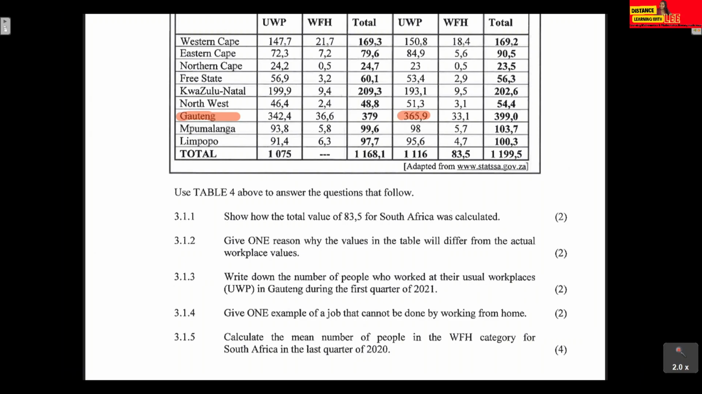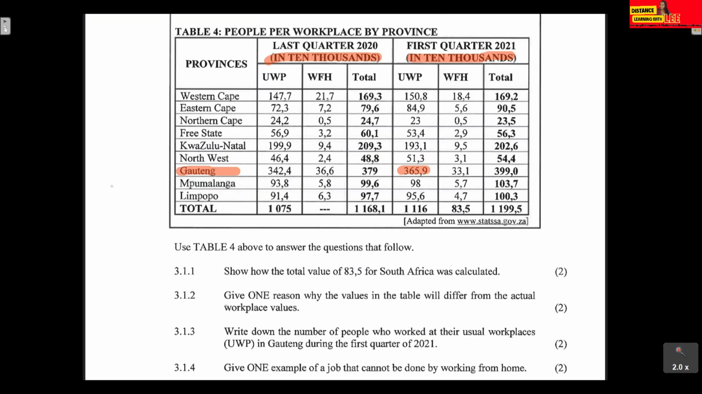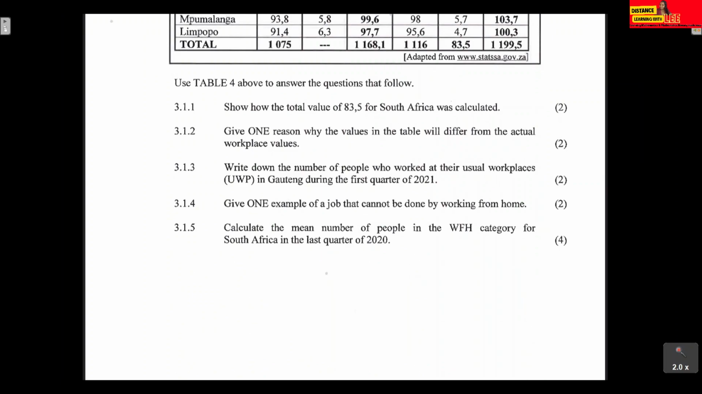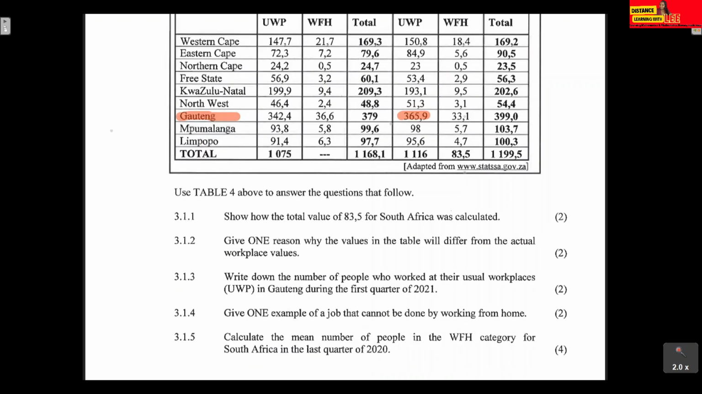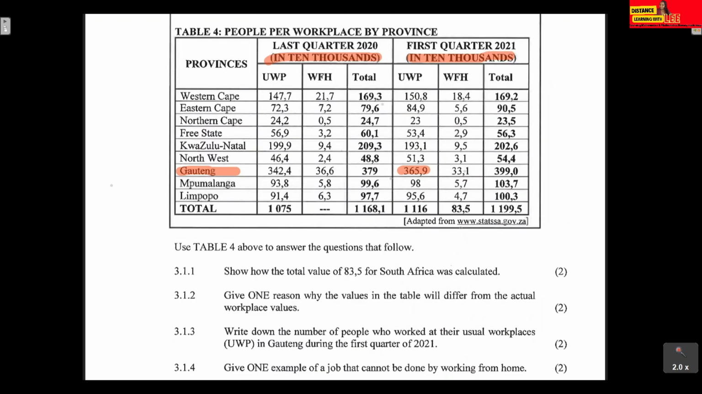Question 3.1.5: calculate the mean number of people in the WFH. What does WFH mean? Work from home. Category for South Africa in the last quarter. So we want to calculate the mean, which is the average, for people that are in the WFH category for South Africa. When they say for South Africa, it means we're going to calculate all of these provinces.